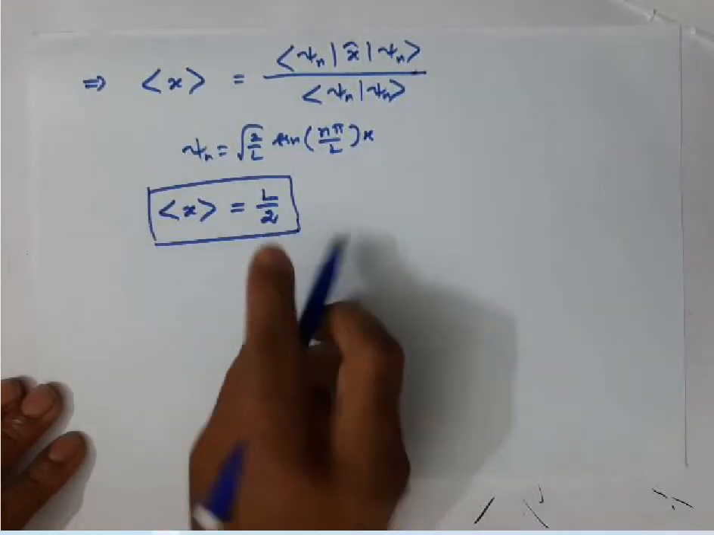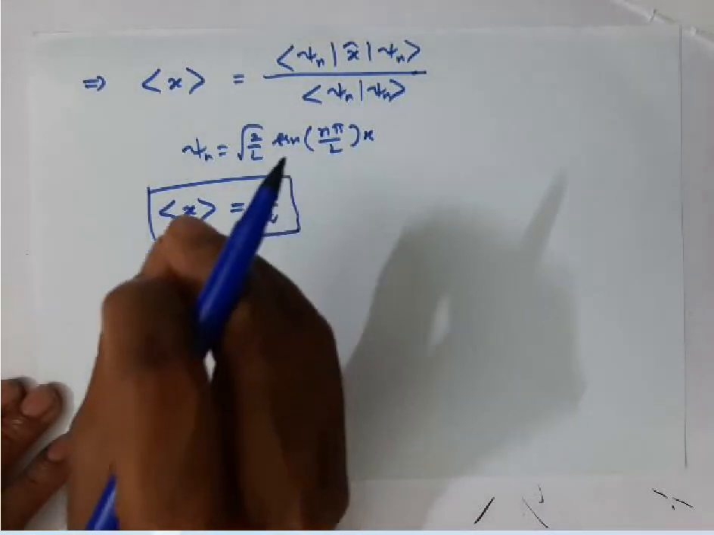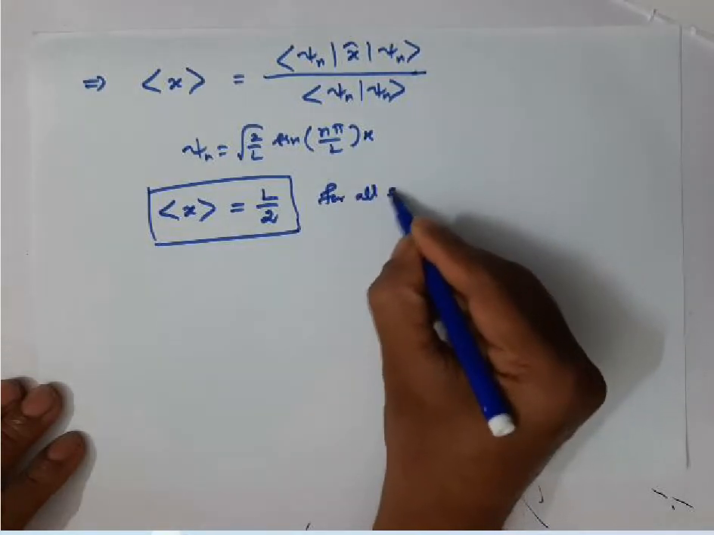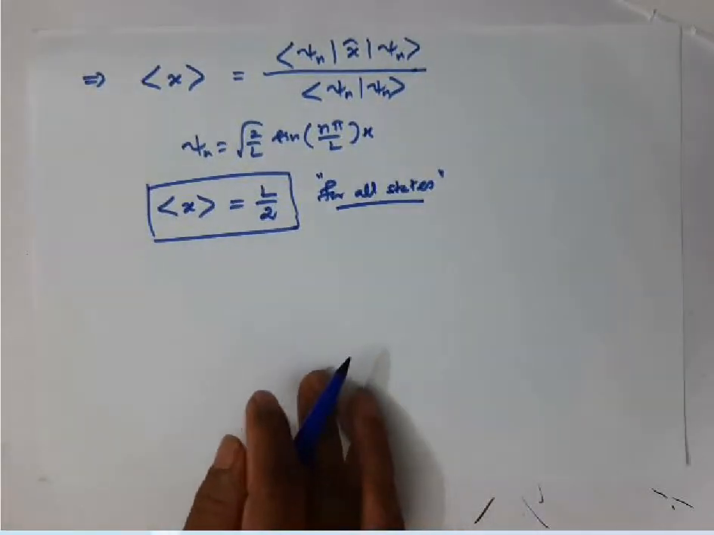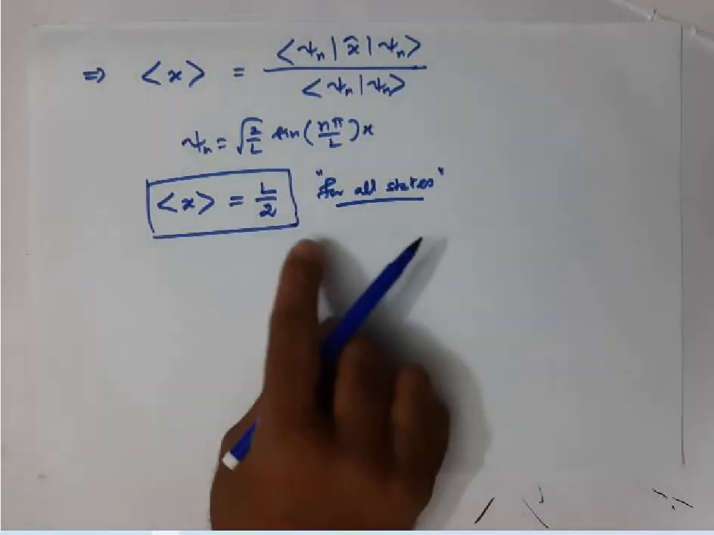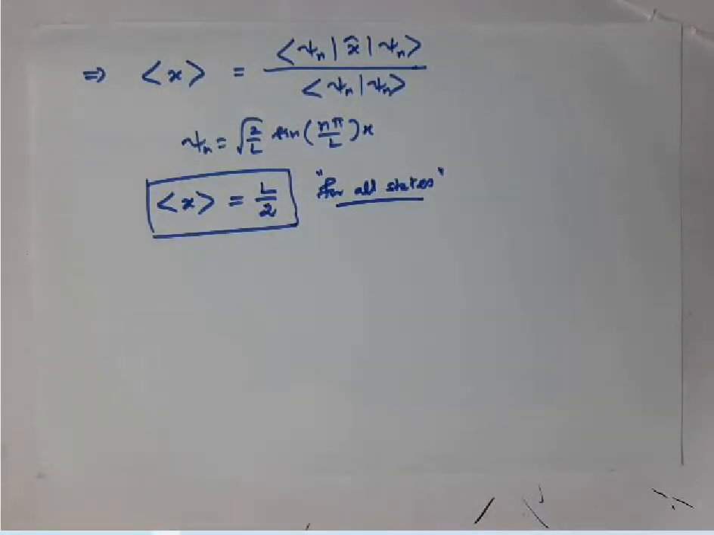It is equal to L by 2. It is nothing but the average value of position is exactly the middle of the box for all states. For all states means irrespective of the value of n, whether n is 1 or 2 or 3 or 4, whatever it is, on average, the position of the particle is L by 2. The average value of the position of the particle, in any state, is exactly the middle of the box.